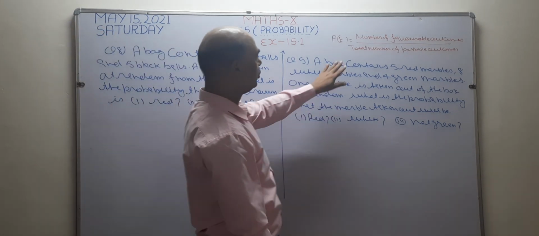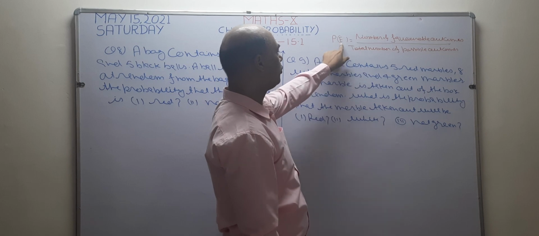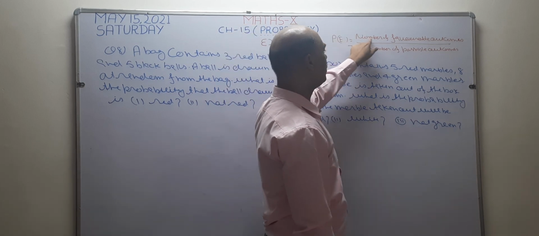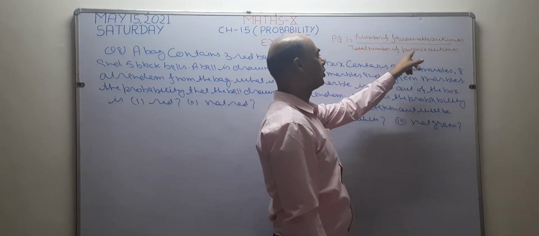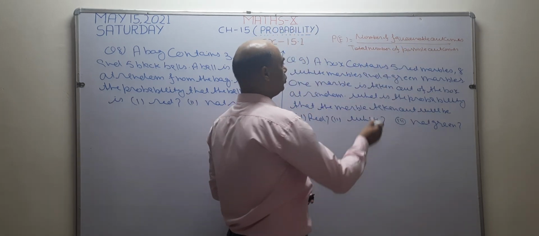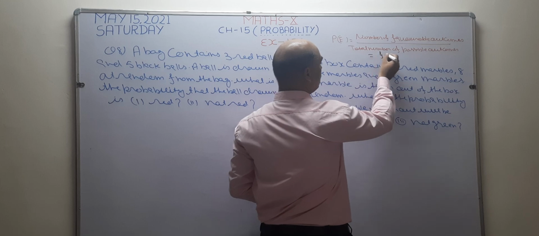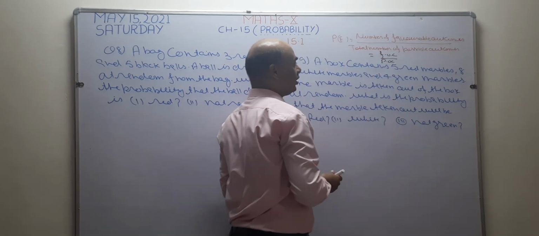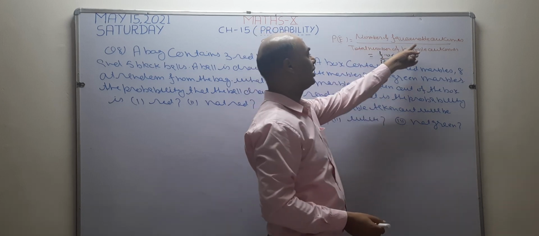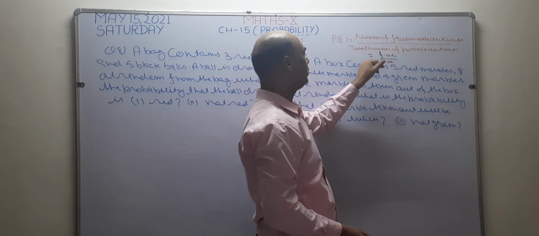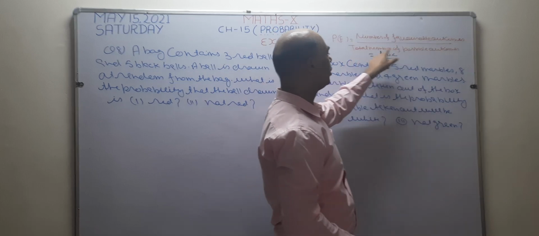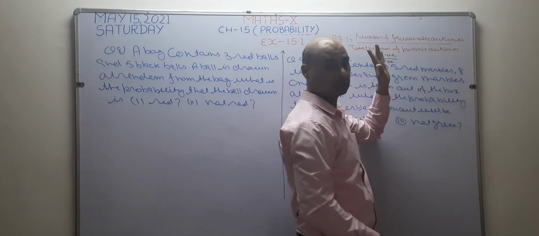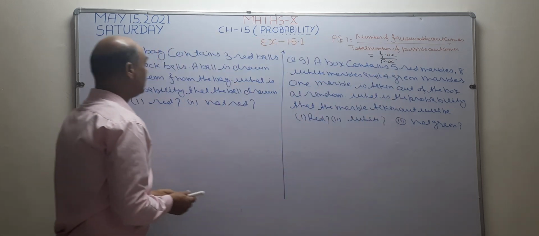So in this question, I want to use this formula. The formula of probability of an event is number of favorable outcomes upon total number of possible outcomes. In short, I am going to write it FOC upon POC. The meaning of FOC is number of favorable outcomes. The meaning of POC is total number of possible outcomes. Possible outcomes means POC, favorable outcome means FOC. Okay? Now see, what is given?